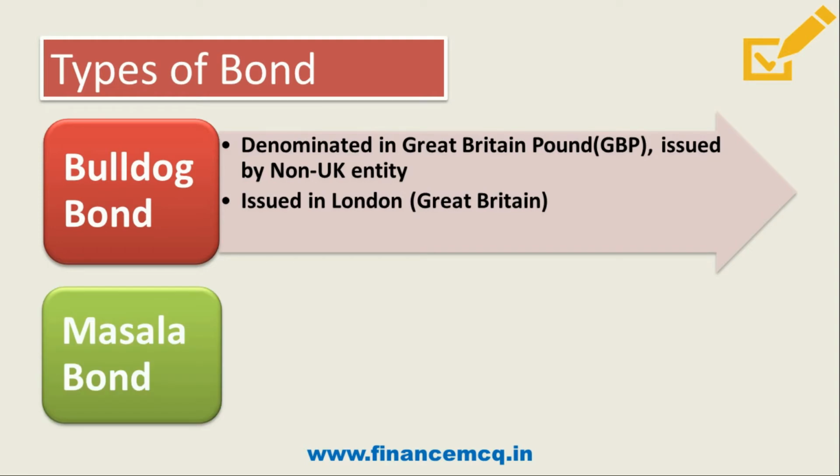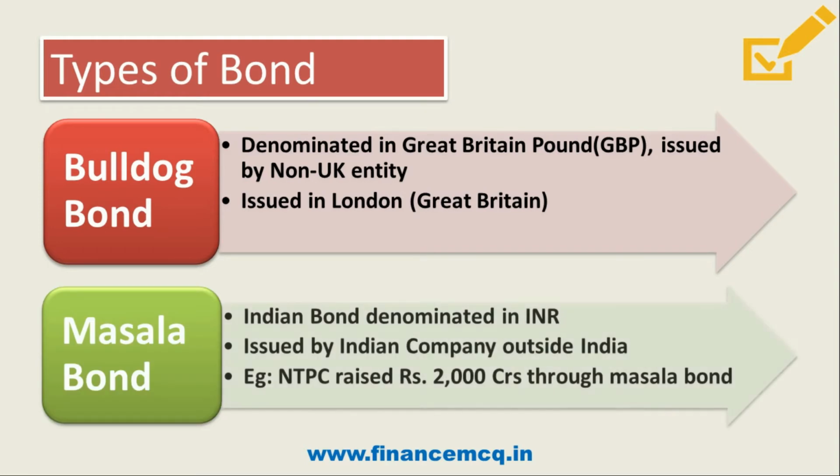Then we have masala bond. Friends, it is an Indian bond denominated in INR, issued by an Indian company outside India. Remember friends, in all previous bonds, that is bulldog bond, samurai bond, Yankee bond, the respective home country cannot issue those bonds. It is a company other than the home country which can raise the bond.